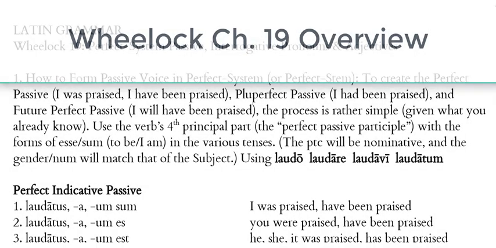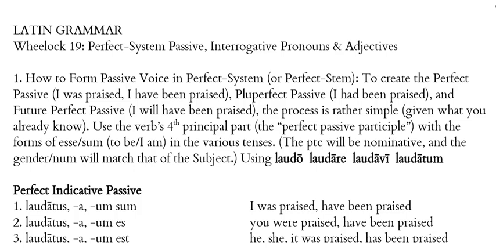In Wheelock chapter 19, we are going to continue our study of the passive verbs, focusing on the perfect system or the perfect stems. We focused on the present stem, present system last chapter, and then also look at interrogative pronouns and interrogative adjectives. So let's begin with the continuation of passive voice study.